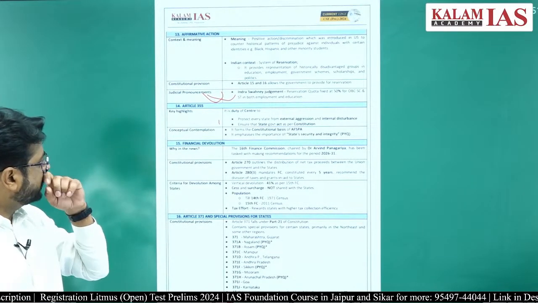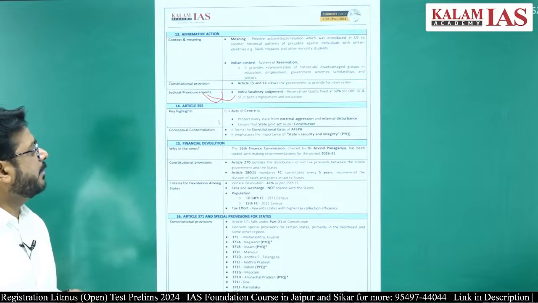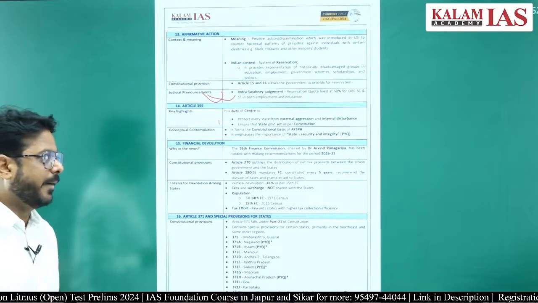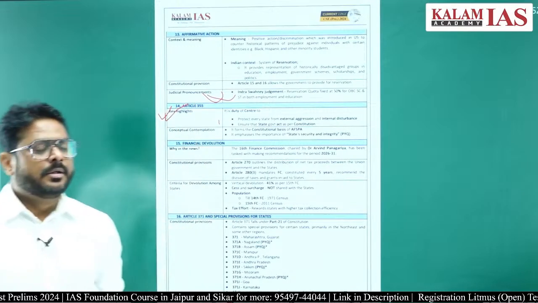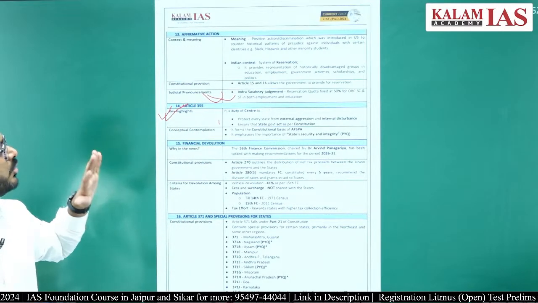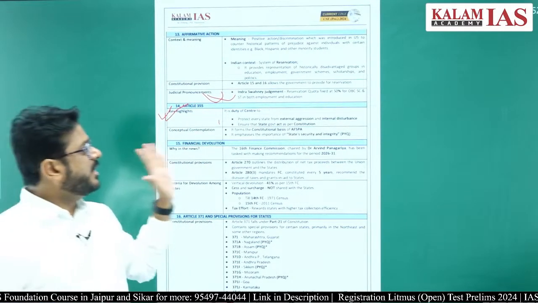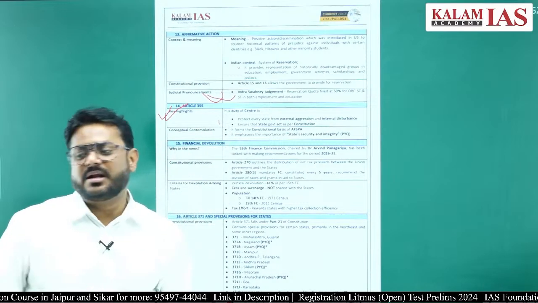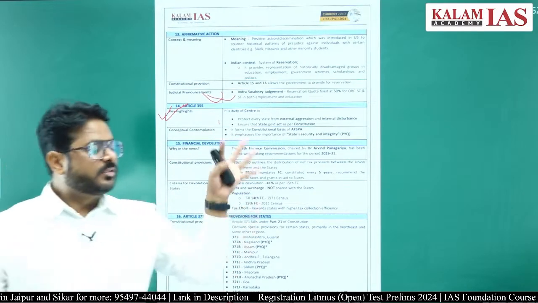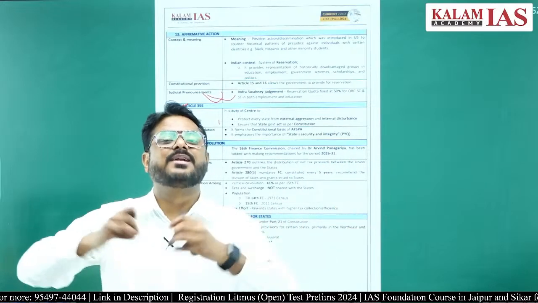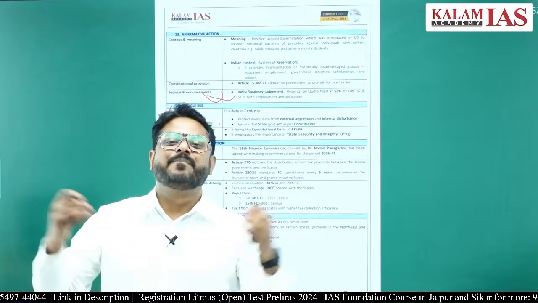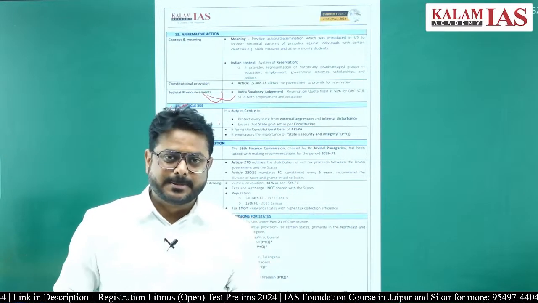Another thing which was in the news was Article 355 of the Constitution of India. This article itself is very, very important. This article says that it is the duty of the center to protect every state from external aggression and internal disturbance. So the center will not let any kind of external aggression or internal disturbance happen in the country or in the state, right?